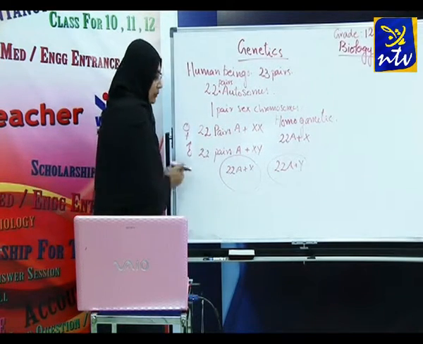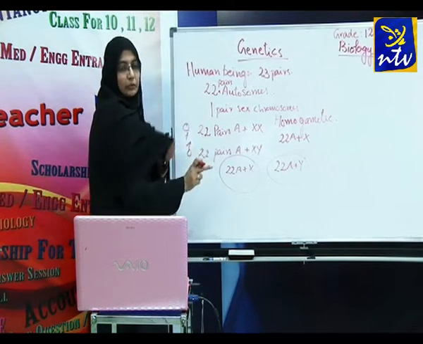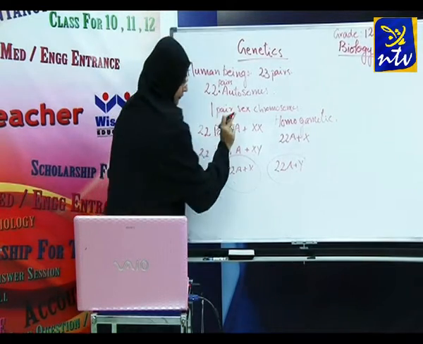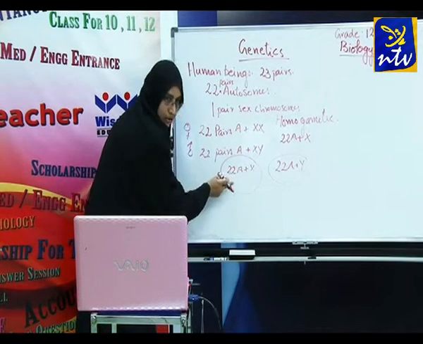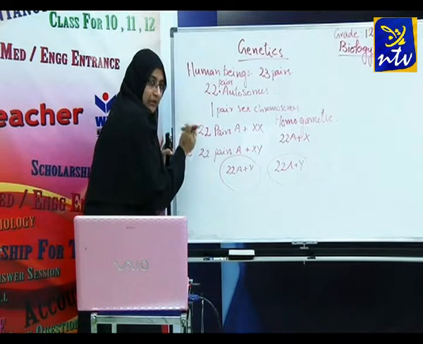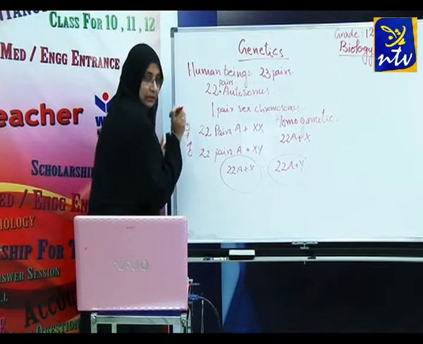That means they can produce 2 different types of gametes. Is it clear? These are the male sex gametes.